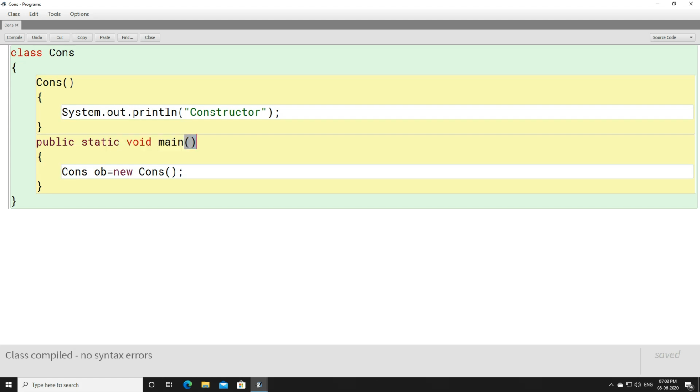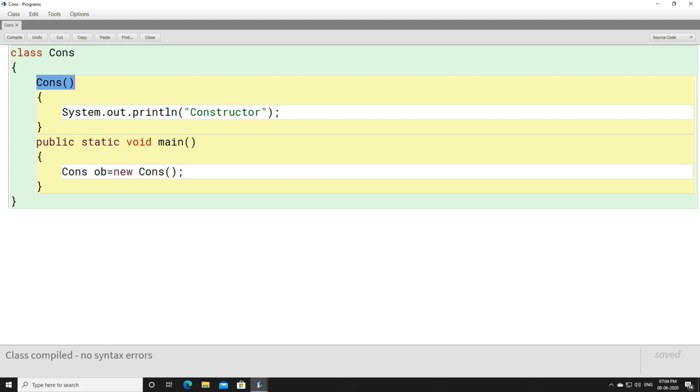When you invoke the main method, the control will enter the main method. Once it enters the main method, here you have created an object. During the process of object creation, when the new keyword is triggered here, because this is the process through which an object is created, from this place you will be directly moved to the constructor part.